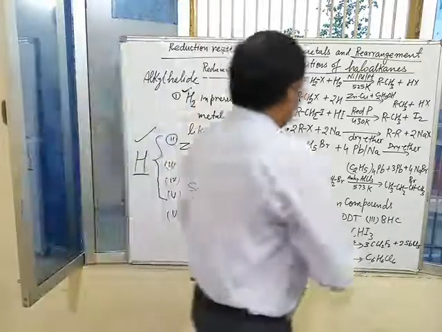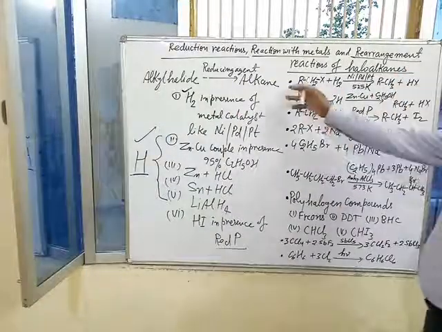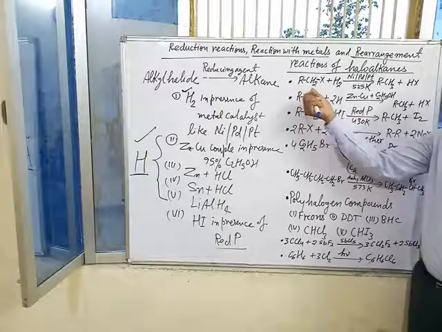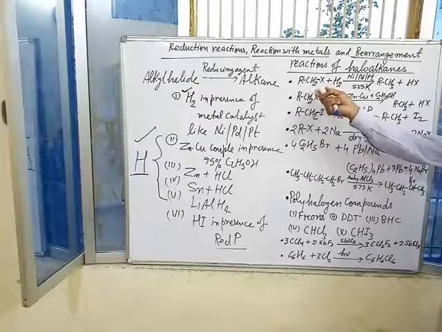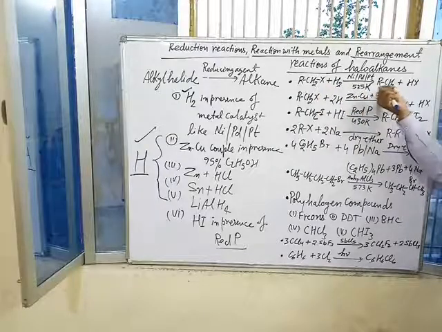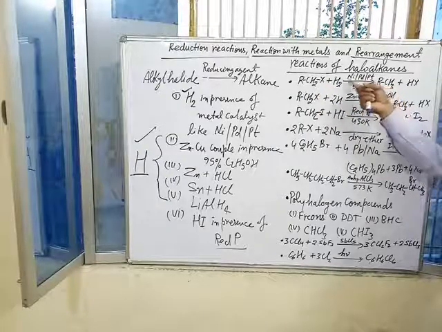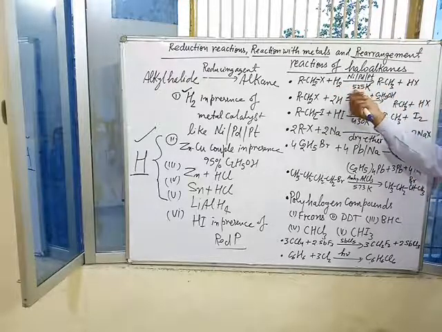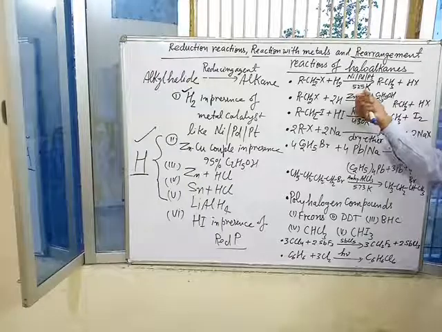For example, in the first case, alkyl halide is reduced to corresponding alkane by the use of hydrogen and metal catalyst at 525 Kelvin.